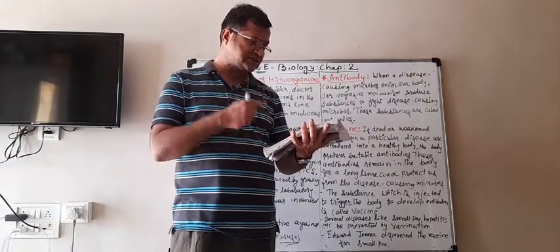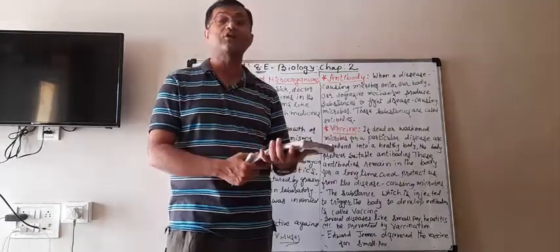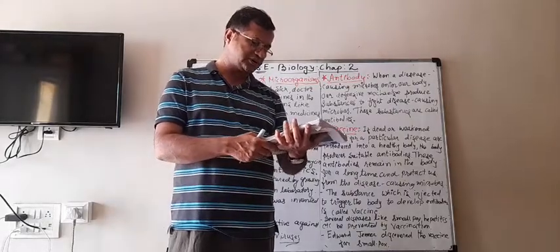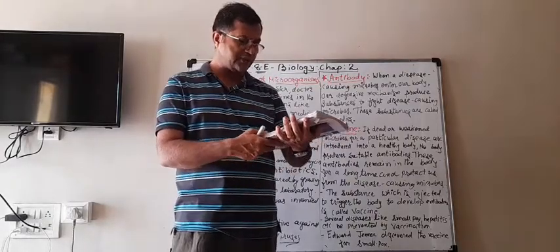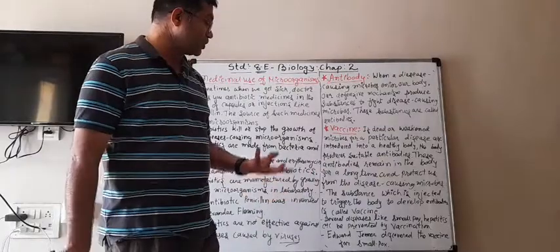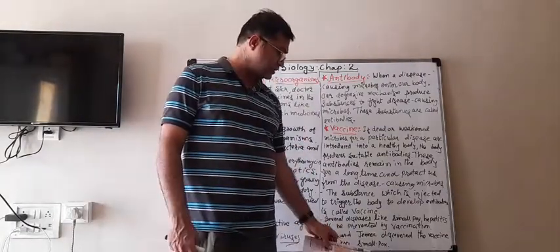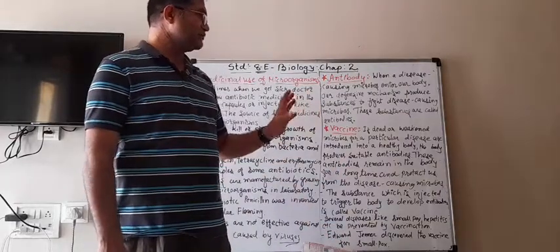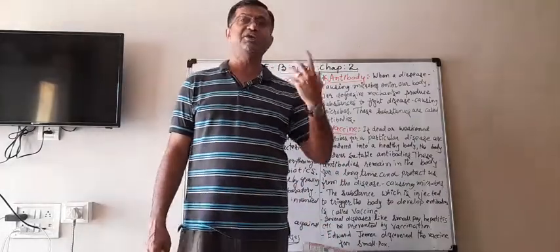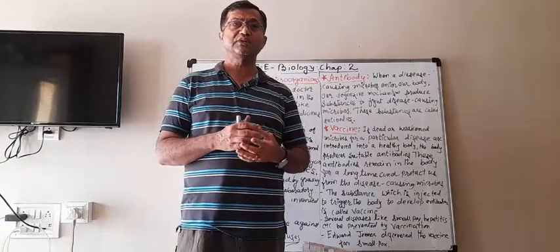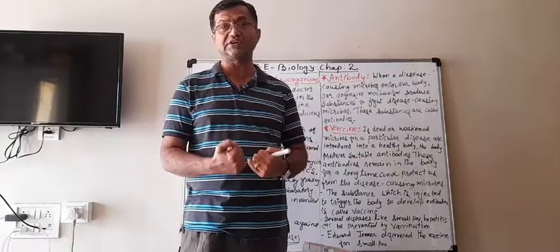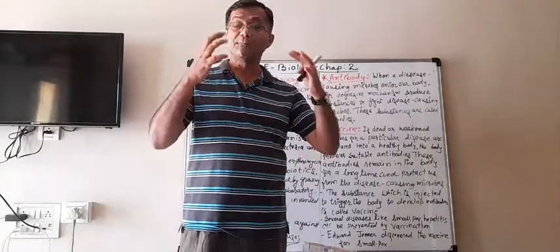These days vaccines are made on a large scale from microorganisms to protect humans and also other animals. So vaccination is very, very important. Whenever a disease is spreading in your community, it is better that we take the vaccine so that we will be protected.